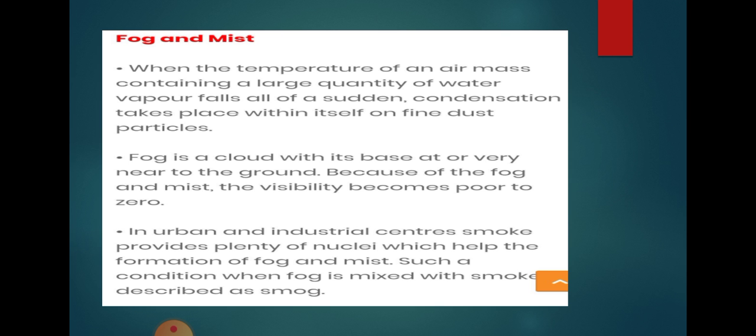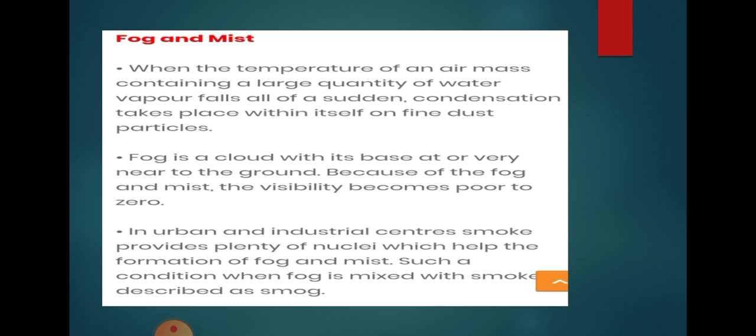Fog is basically a cloud with its base at or very near the ground, and because of fog and mist, the visibility becomes very poor, even zero. In urban or industrial areas, the smoke provides plenty of nuclei which helps the formation of fog and mist. When fog is mixed with smoke, that is called smog. Due to this, poor visibility occurs, and sometimes the visibility becomes zero.